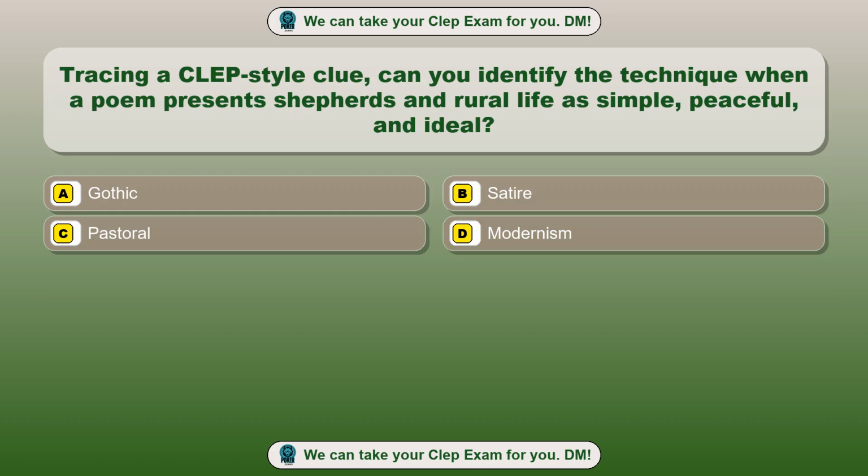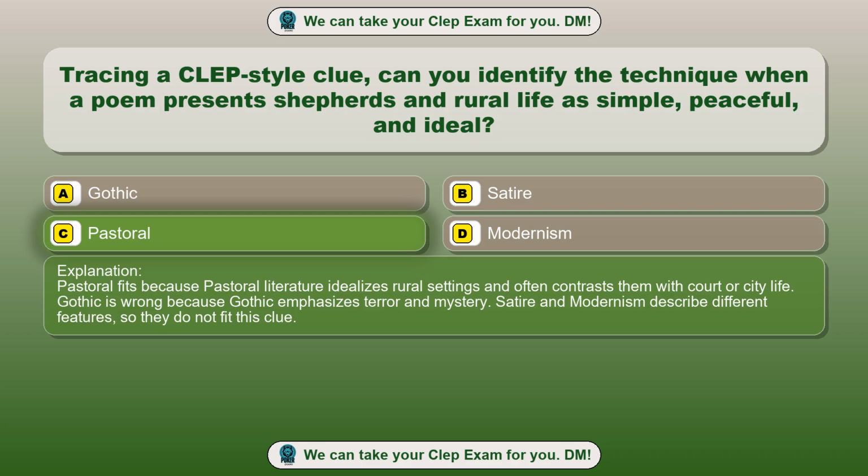Question 31. Tracing a CLEP-style clue, can you identify the technique when a poem presents shepherds and rural life as simple, peaceful, and ideal? Option A. Gothic. Option B. Satire. Option C. Pastoral. Option D. Modernism. The correct answer is option C.